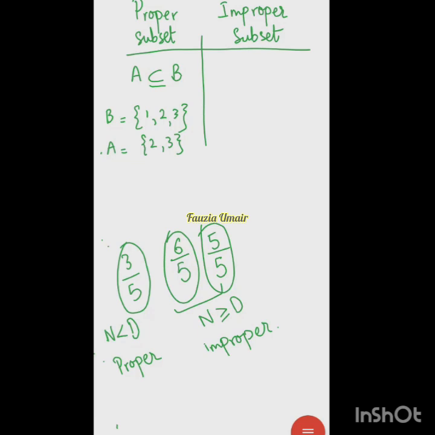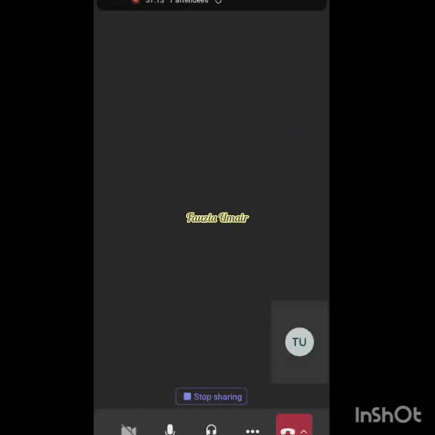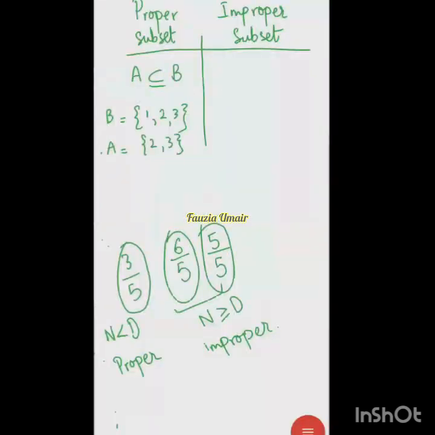So now what would be an improper subset? Can you guess what would be an improper subset then? Can anyone guess? Ma'am, when the numerator is smaller than the denominator. That is a proper one. Na? When they are equal, when all the elements are there in the other set, but that set is still smaller.